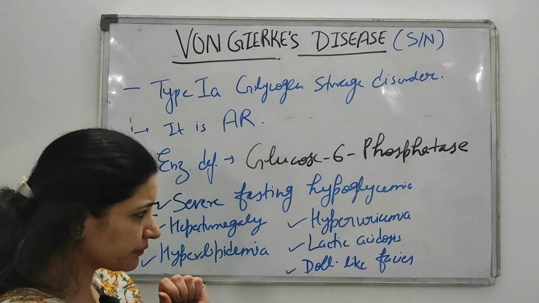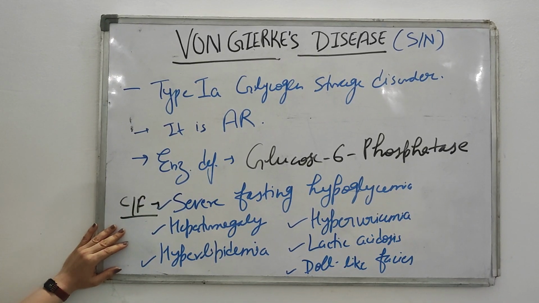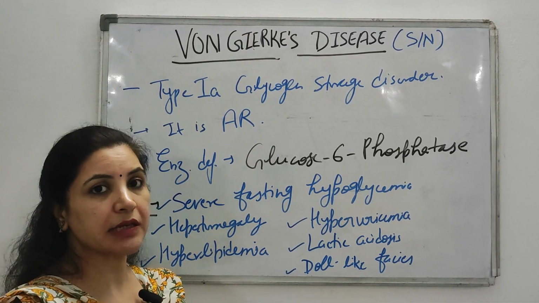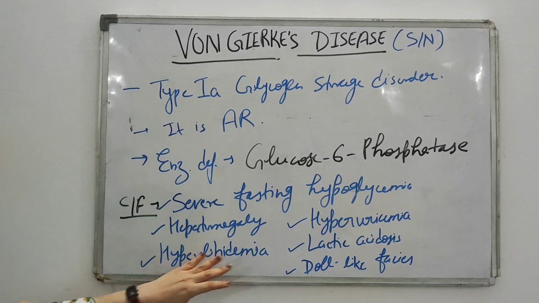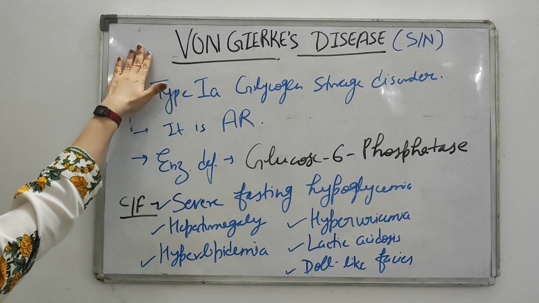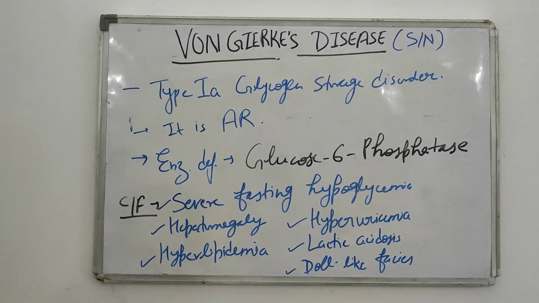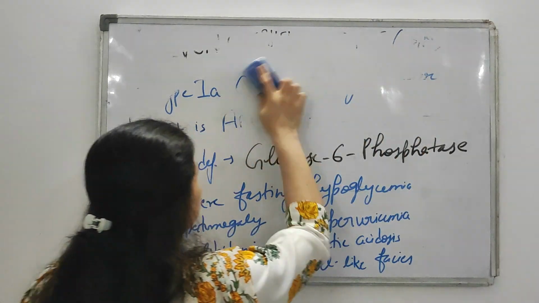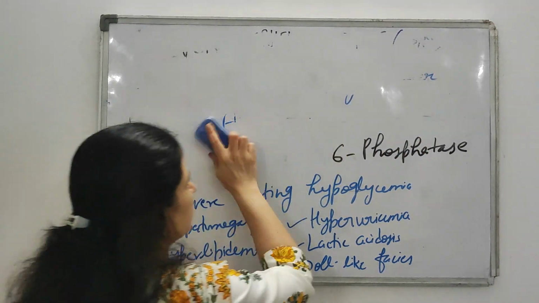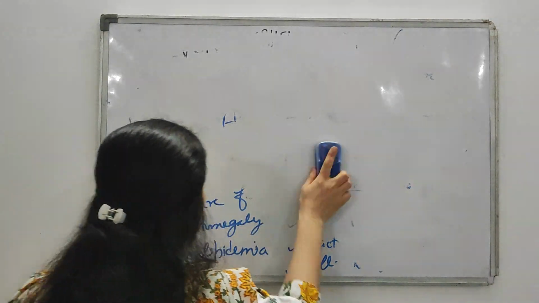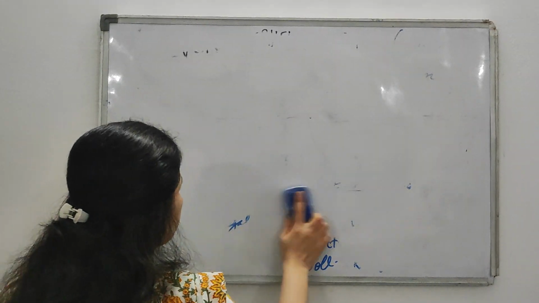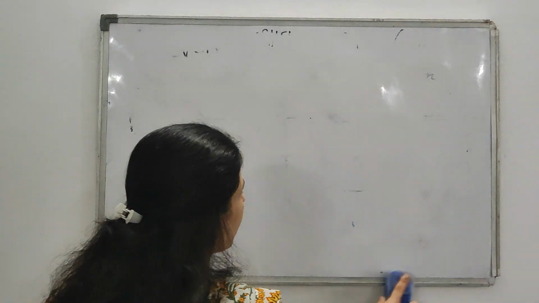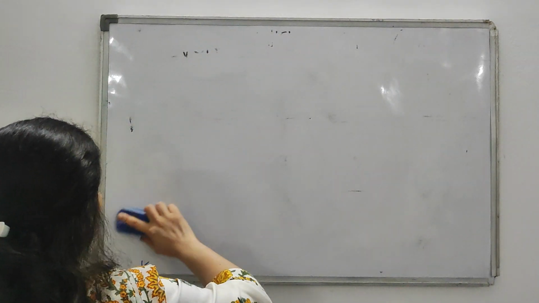or chubby cheeks. Now we will understand the biochemical basis behind all these clinical features, and that question is also asked in the viva. What is the biochemical basis of all these clinical features which occur in von Gierke's disease? Okay, so let's understand this. First, the biochemical basis of why severe fasting hypoglycemia occurs in patients of von Gierke's.